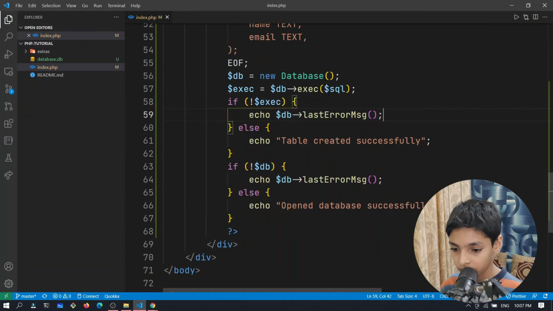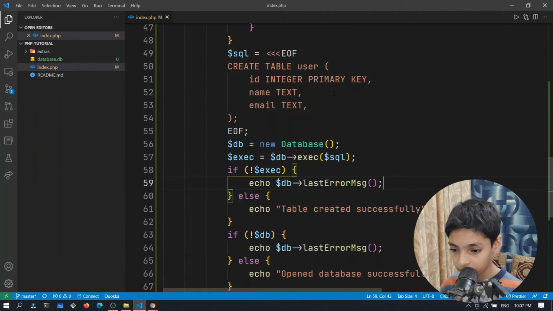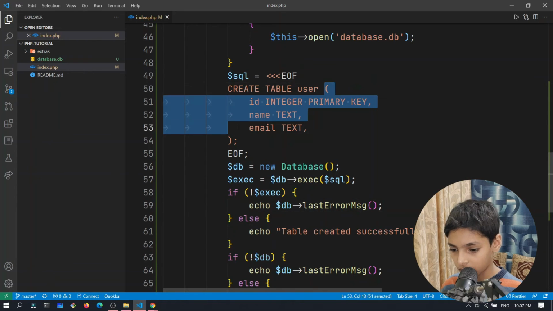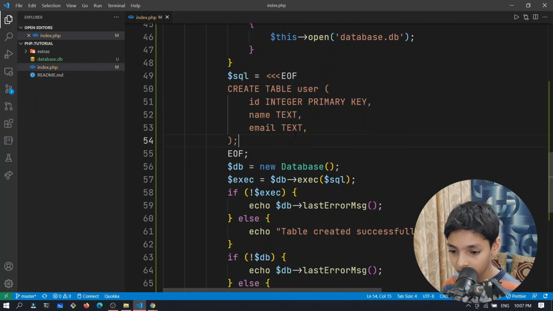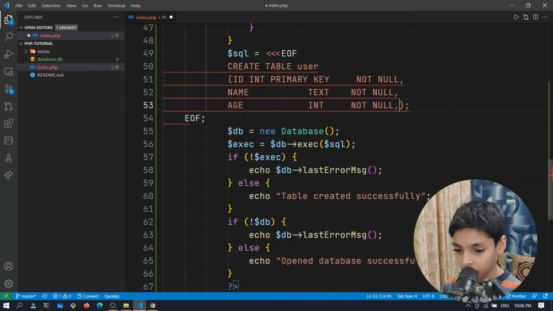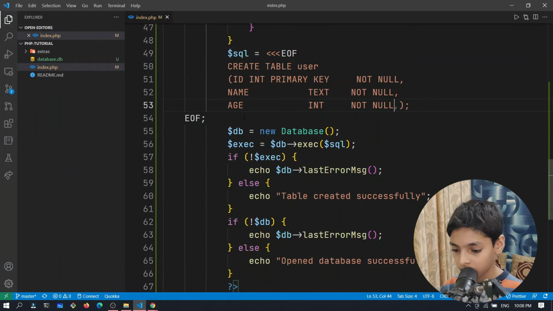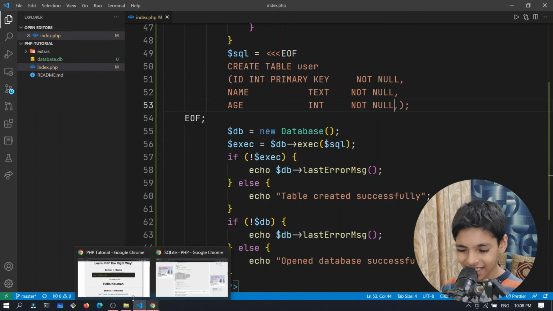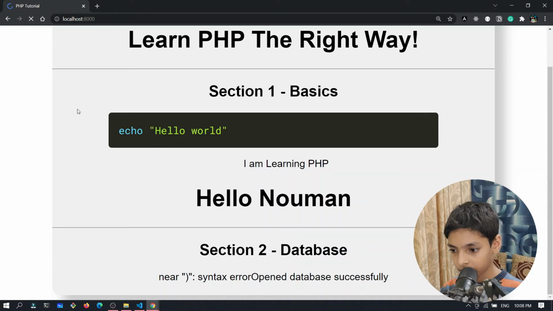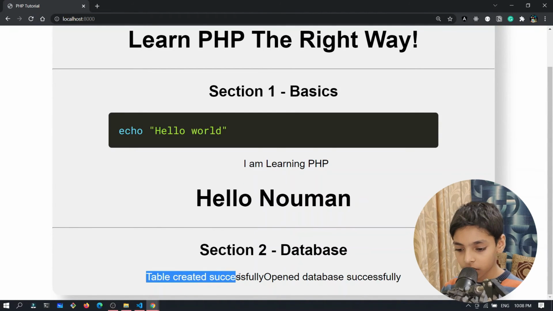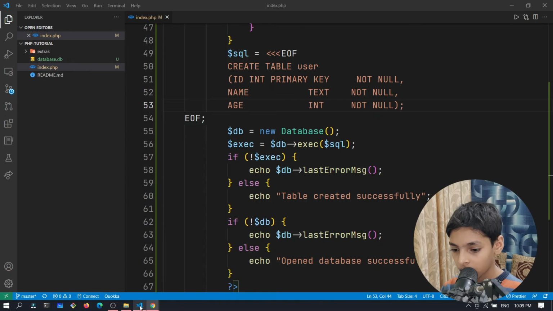Is this the SQL error? Create table user. I think this is valid SQL, and yeah, this looks great. Let's just see if it works. Oh, it created that table successfully.